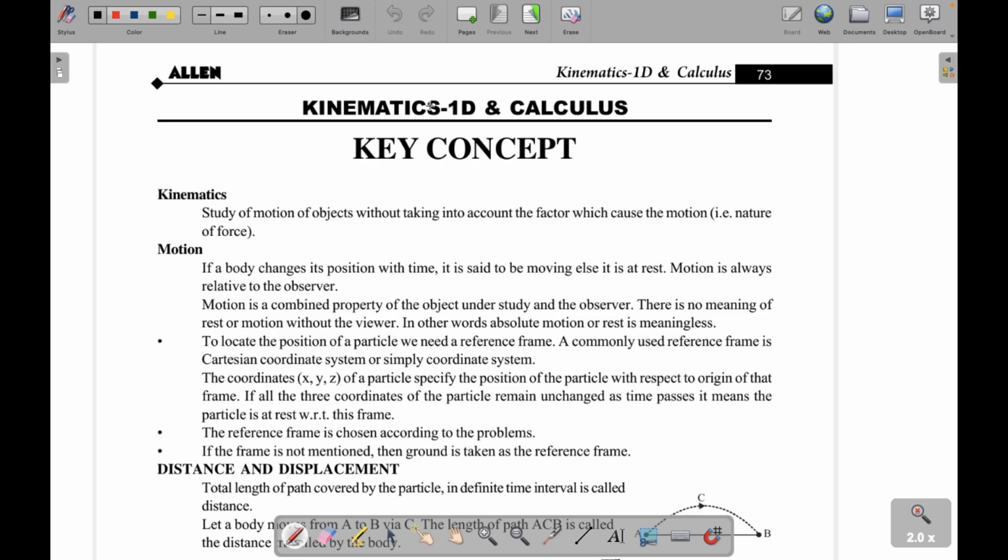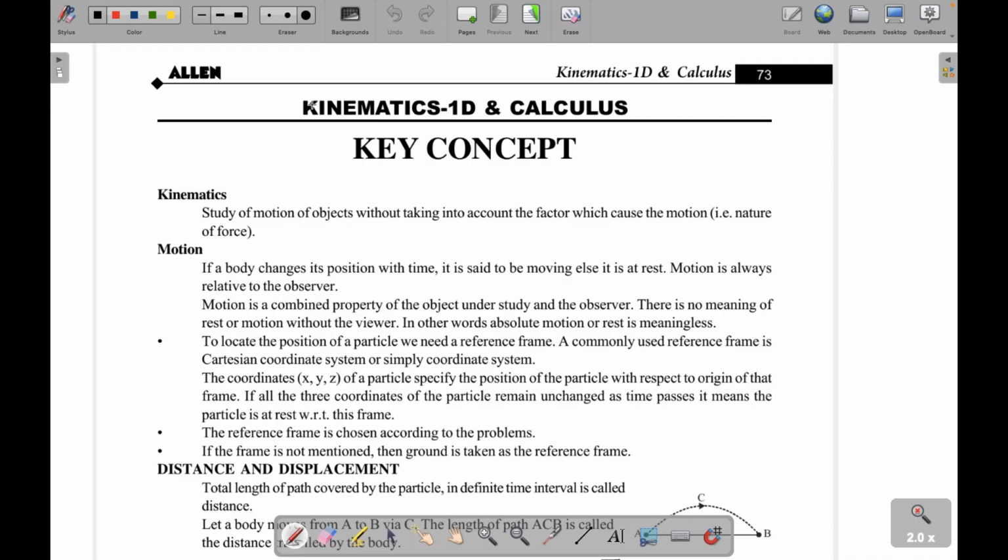Kinematics 1D means the topic which you have studied previously, motion in a straight line. Any motion that is in a straight line, or 1D, comes under kinematics 1D. So there are two branches of motion: one is kinematics, the other is dynamics.